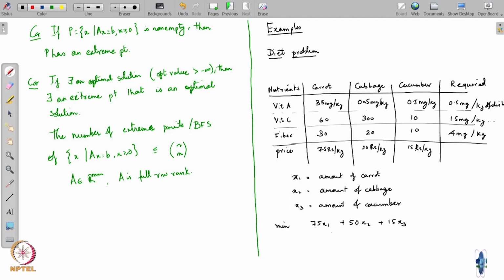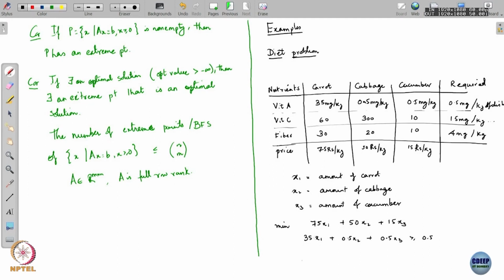And now what are my constraints? My constraints are that my nutritional requirements should be satisfied. Now, if I have x1 amount of carrot, then I know that it is going to give me 35 milligrams of vitamin A. So, 35 into x1 is the amount of vitamin A that I get, plus 0.5 into x2 is the amount of vitamin A I get from cabbage, plus 0.5 into x3 is the amount of vitamin A I get from cucumber. All of this should be greater than or equal to the nutritional requirement, which is 0.5.